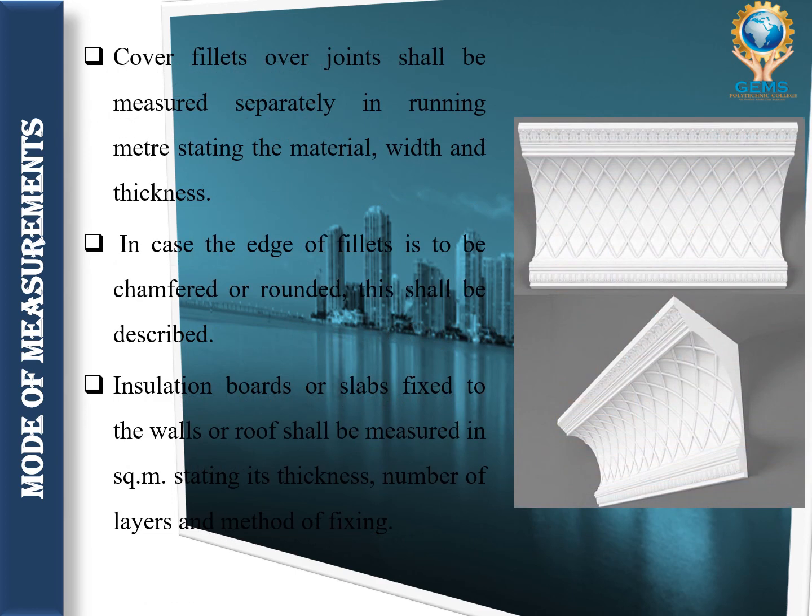Then cover fillets. Okay, so cover fillet over joints shall be measured separately in running meter, stating the material, width and thickness. Cover fillet means, in the image I have inserted, right? So this is called a cover fillet. We have seen it in some ceilings. So that will be measured in running meter. Then in case the edge of fillets is to be rounded, that also should be described. Okay, then the insulation boards or slabs fixed to the walls or roof will be measured in square meter, stating its thickness and number of layers. Okay, and the method of fixing. These are things we should have while measuring the ceiling.